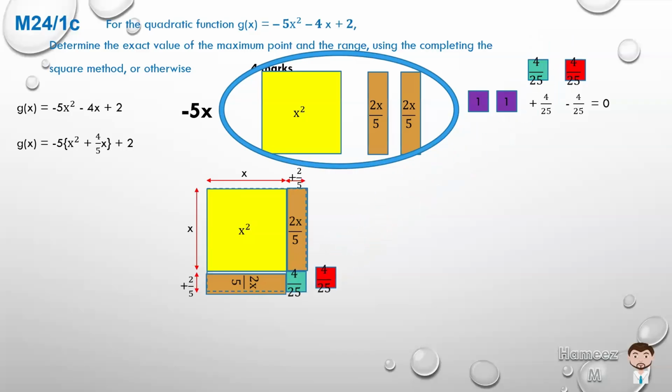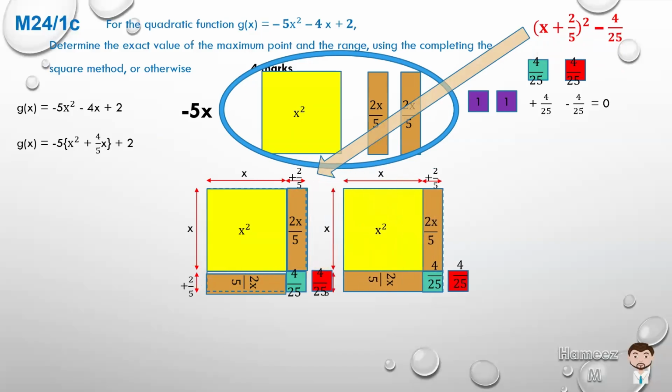And of course, we have to move this with it because we're not changing the total value. But what happens now is we now have a square. So for that portion, we were able to see what was in the curly brackets. It's x plus 2/5 all squared minus 4/25. So that shows the indication of the curly brackets.